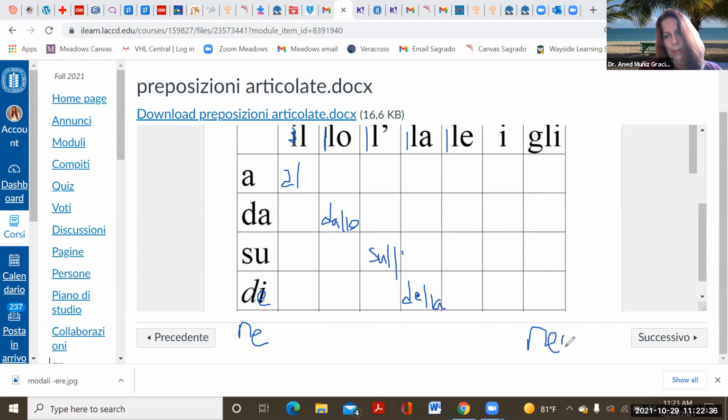Wow. I promise you, I have a much better handwriting than this, what you see here. Okay, so now by logic, you can complete the entire table.